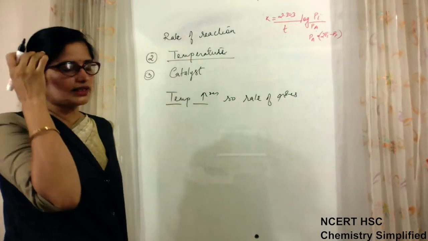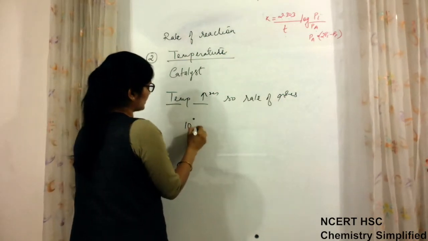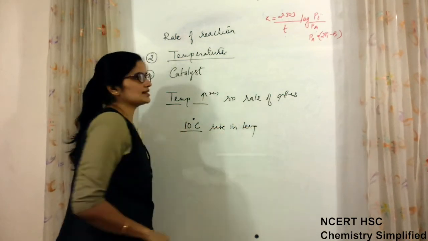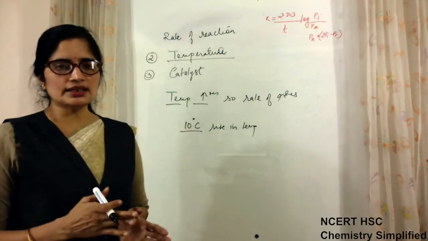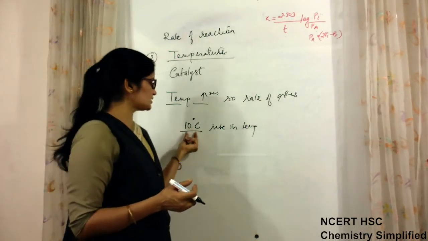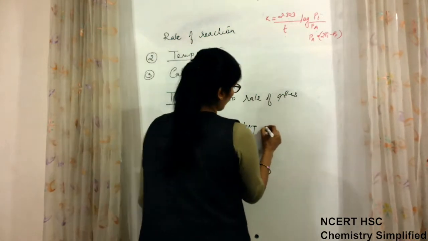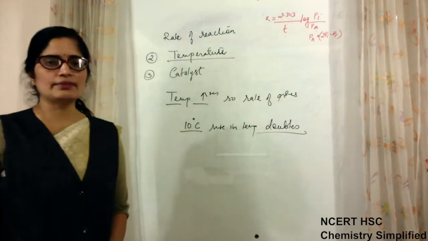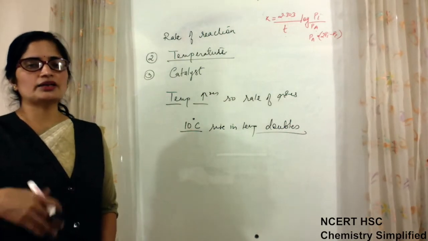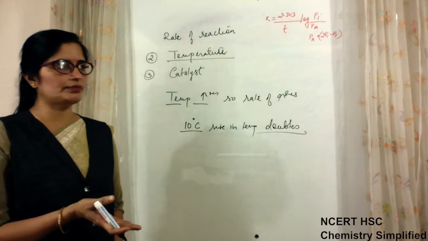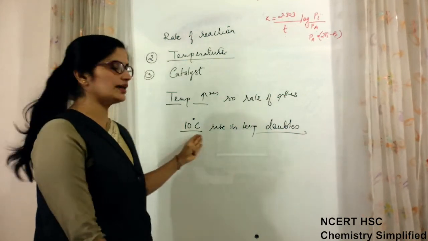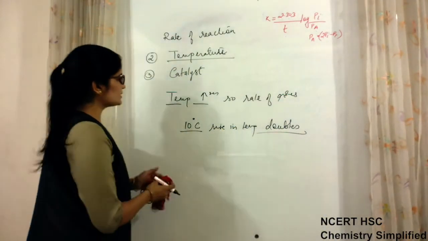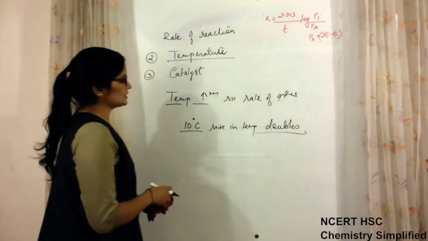It is observed that just by 10 degree rise in temperature, if any reaction is taking place at a particular temperature and you just increase the temperature of that reaction by just 10 degree, the rate of reaction almost doubles. Whatever was the time taken, just the rate will become double. Half of that time will be taken to complete that reaction if 10 degree rise is done in the temperature. Okay. So now what happens when temperature of a reaction is increased?